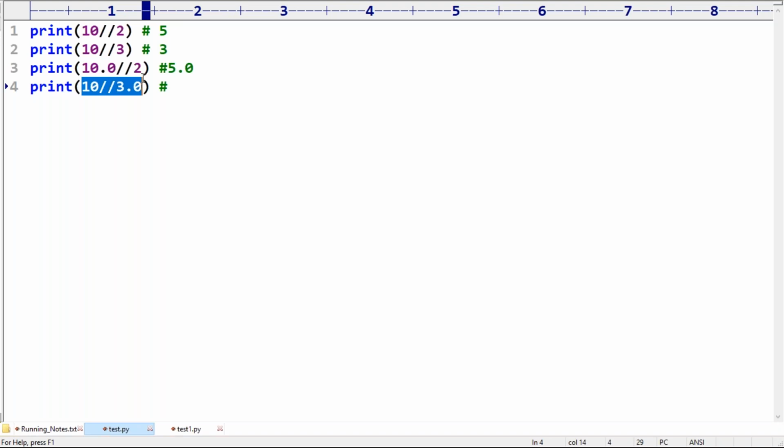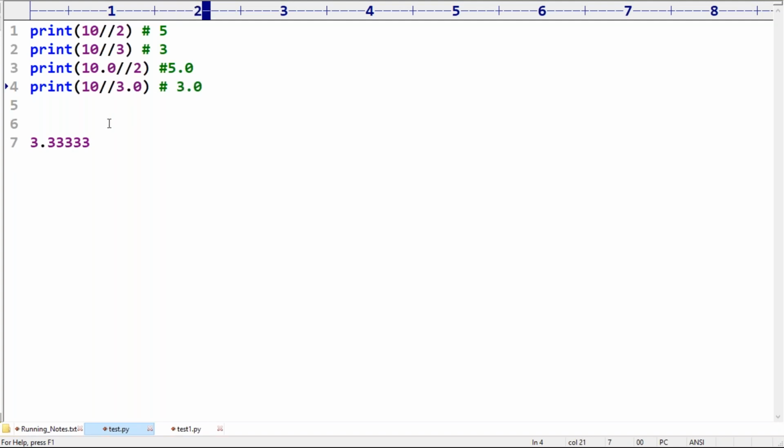Next, 10 by 3.0. Can you please confirm what answer we are going to get, sir? The result is 3.3333, but I have to provide the floor only. What is the floor float value? 3.0, not 3.3.